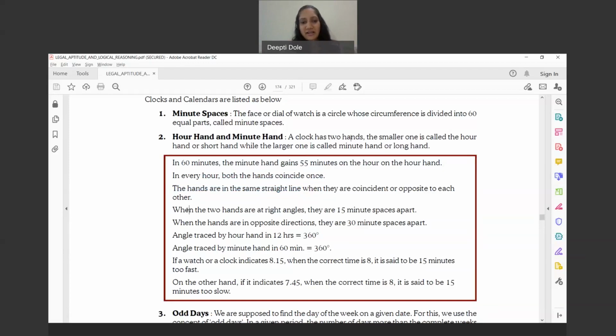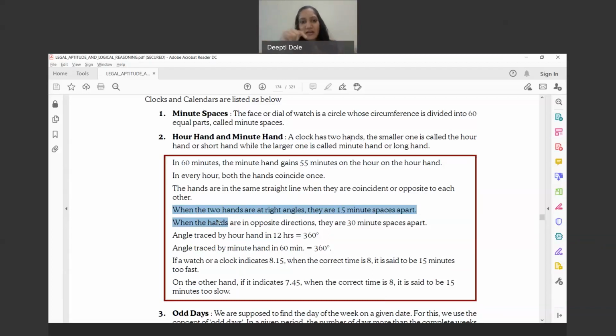When the two hands are at right angle, they are 15 minute spaces apart. So if they make a right angle, they are exactly 15 minute spaces apart. If you see 12:15, they are exactly at right angle, or 3 o'clock, or likewise.